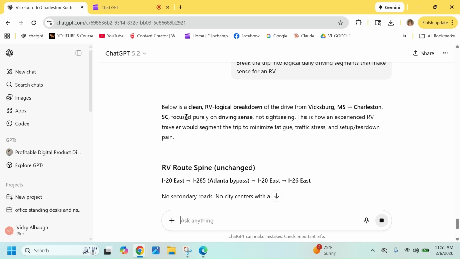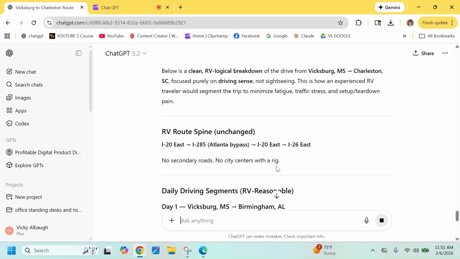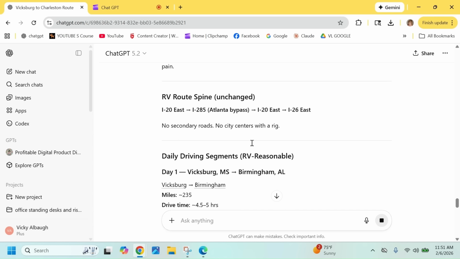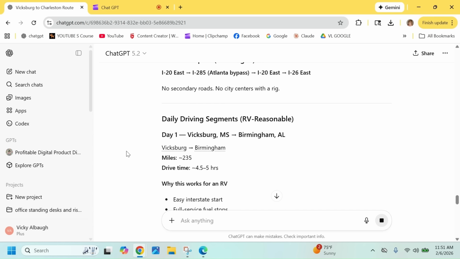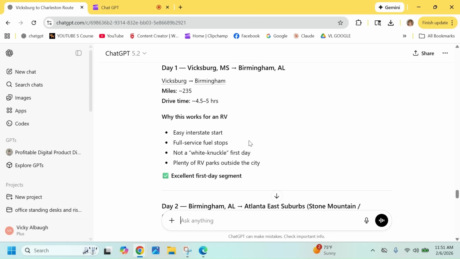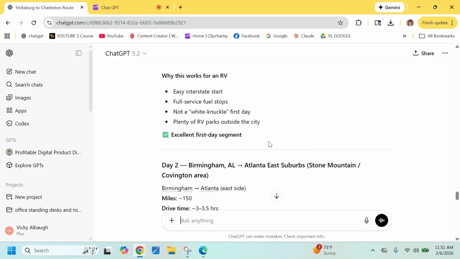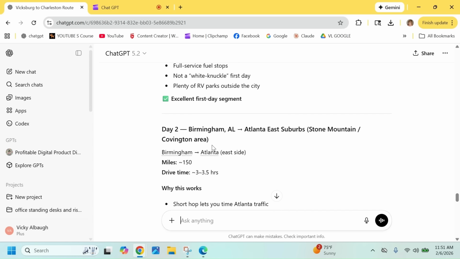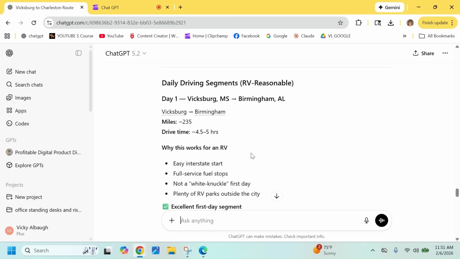Okay, so it's just about driving and not sightseeing. It tells us the RV route will be unchanged. The daily driving segments will be day 1, Vicksburg to Birmingham, Alabama, which is 235 miles. Drive time, 4.5 to 5 hours. Excellent first day segment. Day 2, Birmingham, Alabama, 150 miles.